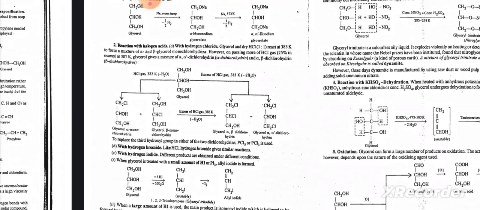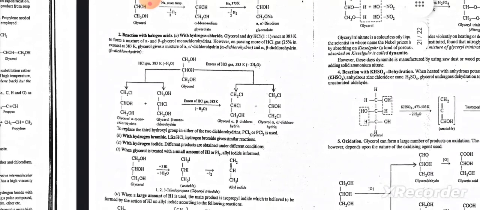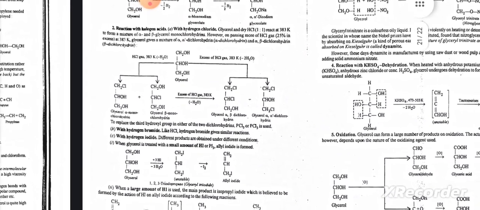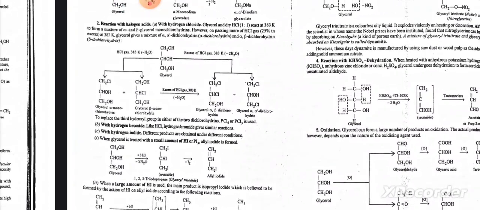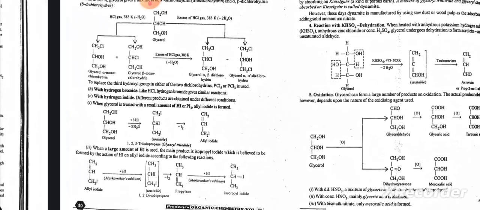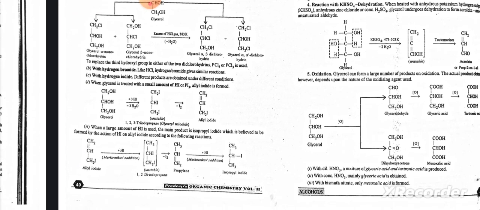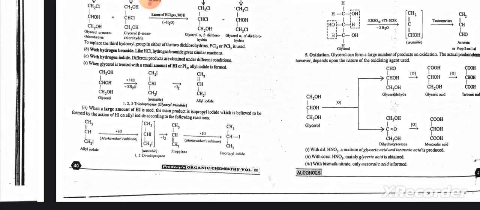Reaction with halogen acids: with hydrogen chloride, glycerol and HCl in 1:1 ratio react at 383 K to form a mixture of alpha and beta monochlorohydrins. However, on passing more HCl gas at 383 K, glycerol gives a mixture of alpha-gamma dichlorohydrin, alpha-beta dichlorohydrin, etc. With hydrogen bromide: like HCl, hydrogen bromide gives similar reactions with glycerol, and different products are obtained under different conditions.